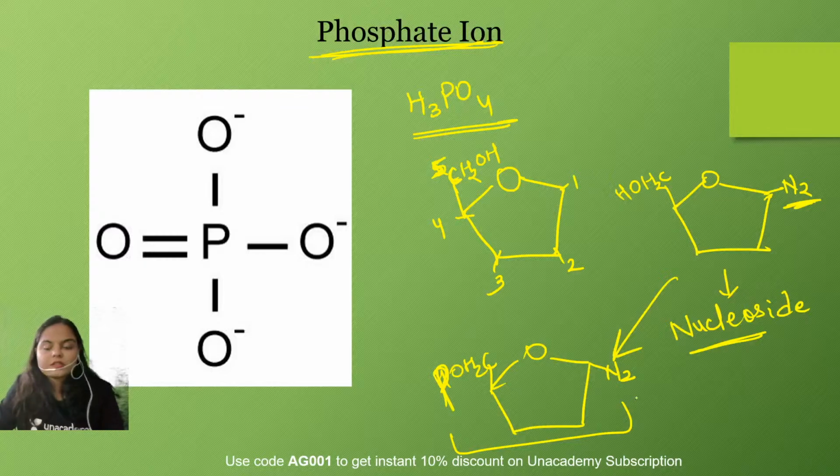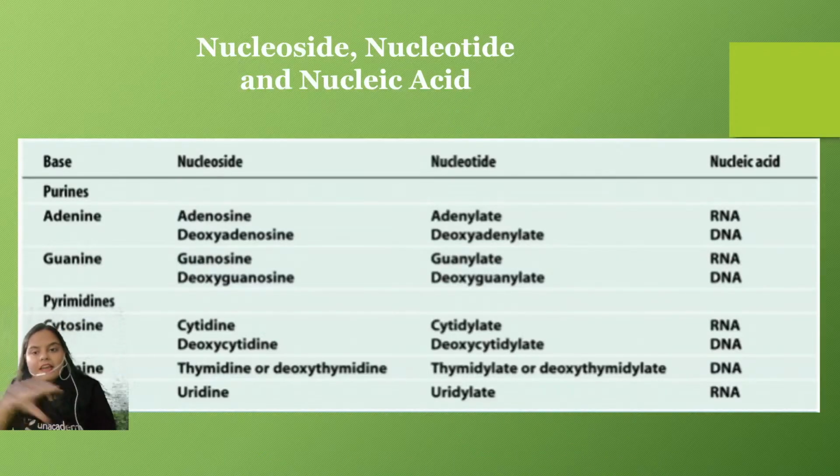Okay guys, so this is the structure of nucleic acid. Now I have included a table. Why? Because this is really important. In your NCERT diagram, the chemical formulas of these nucleosides and nucleotides are mentioned, and we will be conducting the NCERT session also in the end. Here, there are certain bases, like the purine bases adenine and guanine, and the pyrimidines cytosine, thymine, and uracil, as told you. Now, the nucleoside, that means the nitrogenous base along with the sugar.